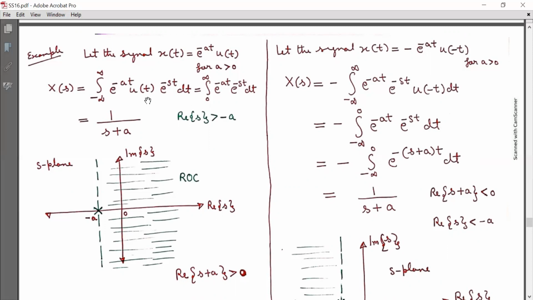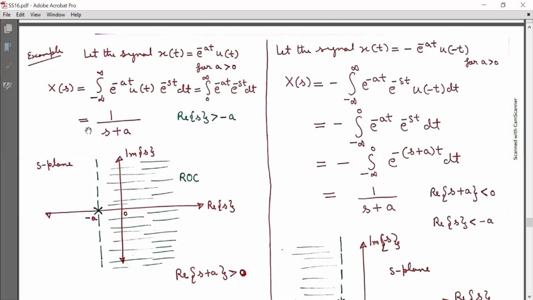And we know that u(t) is 1 for t greater than 0. Now the limit of integration is from 0 to infinity. So X(s) is equal to the integration from 0 to infinity of e raised to minus at e raised to minus st dt. Now for real s greater than minus a, capital X(s) is equal to 1 by s plus a.